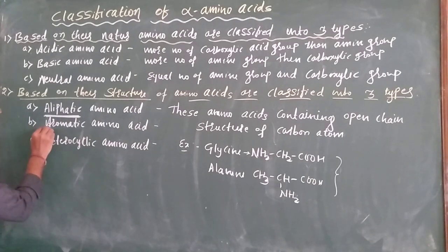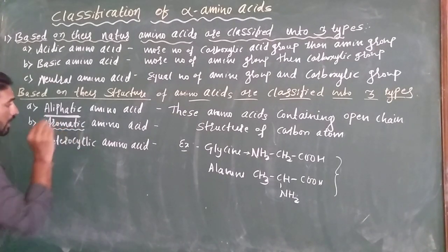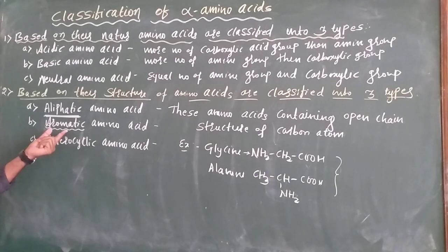And coming to the point, aromatic amino acid. Aromatic means it contains at least one benzene ring or aromatic nucleus ring. That type of amino acids are known as aromatic amino acids.